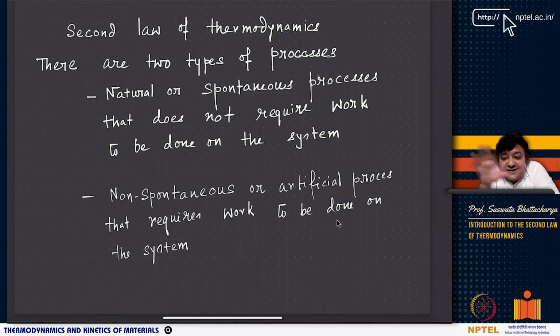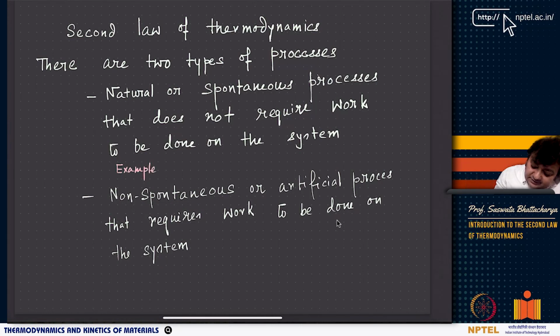There will be a free expansion of gas. There is no work. The gas will automatically go and fill the chamber that initially had vacuum. It will go on filling, and at one point of time it has completed, and you will see that the filling has happened spontaneously, because there was no work that had to be done for this gas to flow through the open valve into the chamber that contains vacuum.